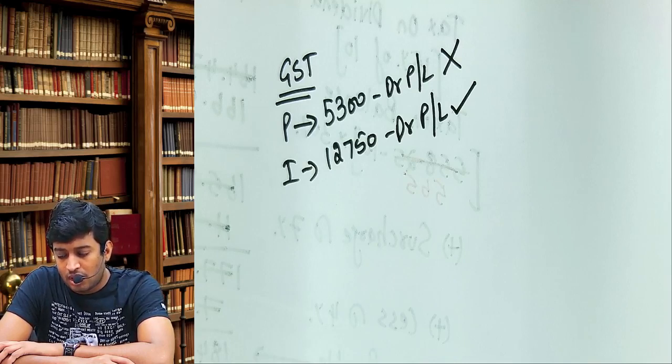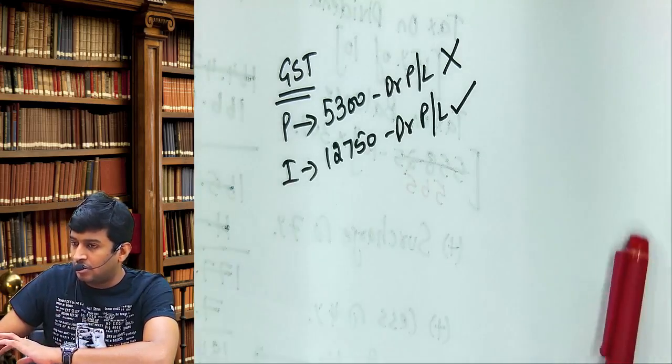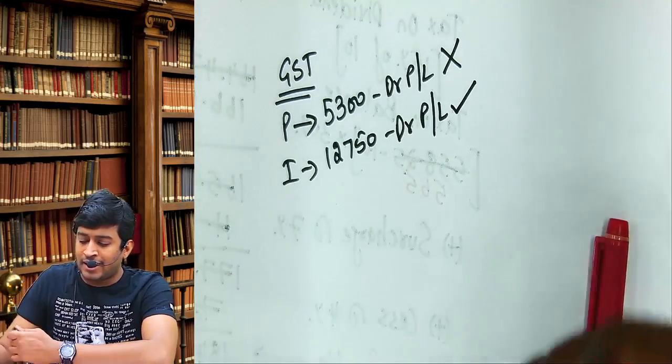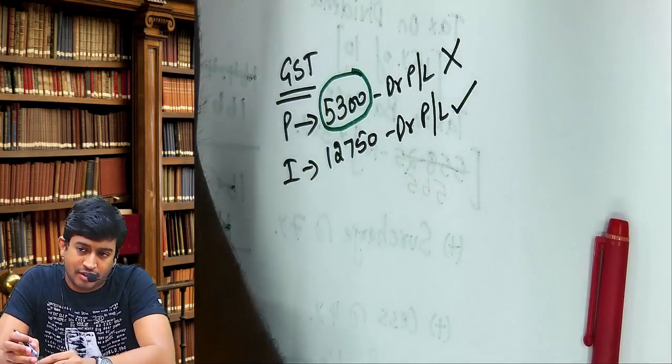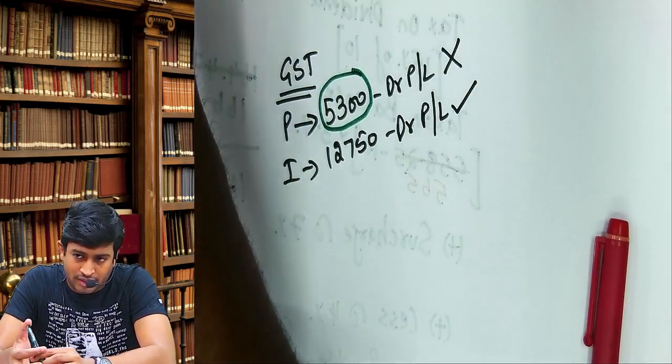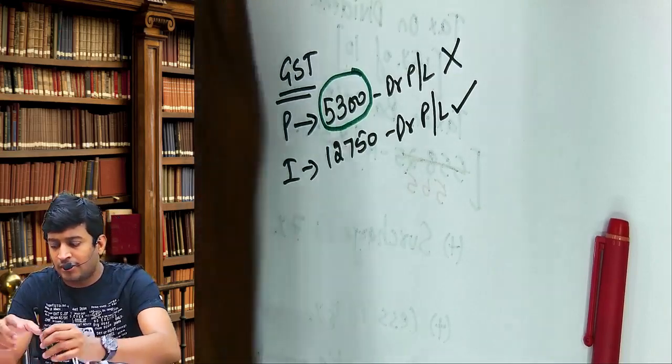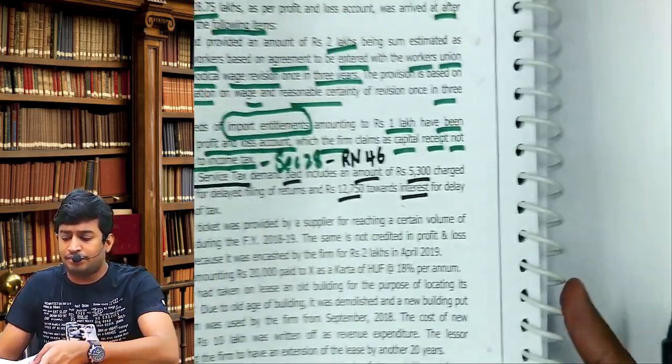So which one will be added back? This amount will be added back to the profit. It will be disallowed. So come to the answer, come to the problem. Listen now.